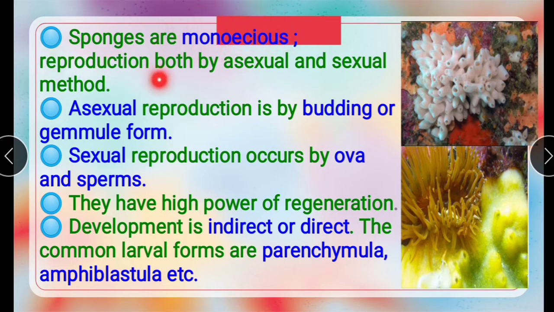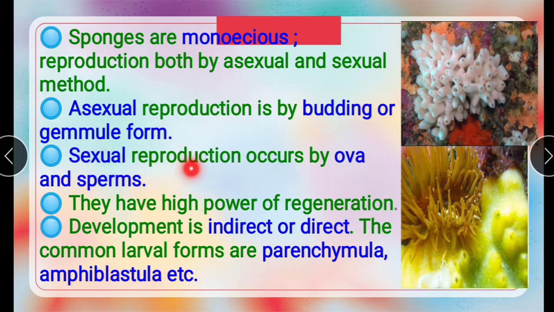Reproduction is by both asexual and sexual methods. Asexual reproduction is by budding or gemmule formation. A gemmule is a tough-coated dormant cluster of embryonic cells.